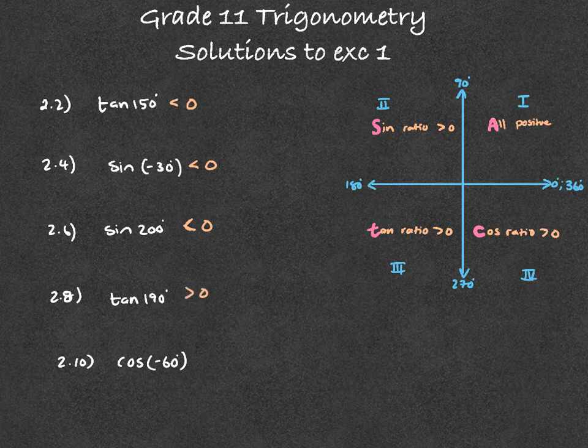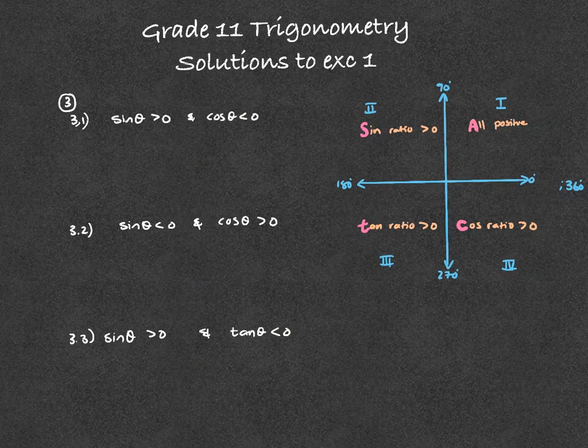Lastly, cos of minus 60. Minus 60 is in the last quadrant. Will cos be positive in the last quadrant? Yes. So it will have a positive ratio.